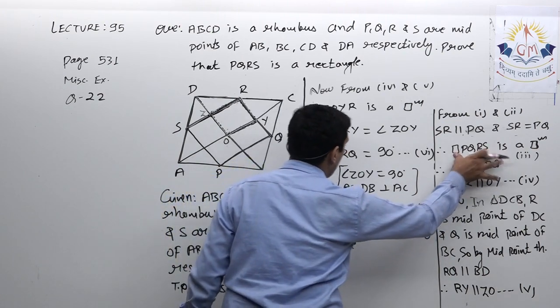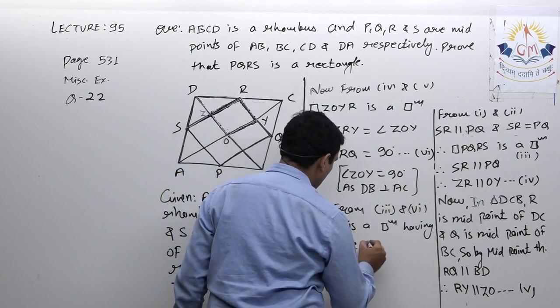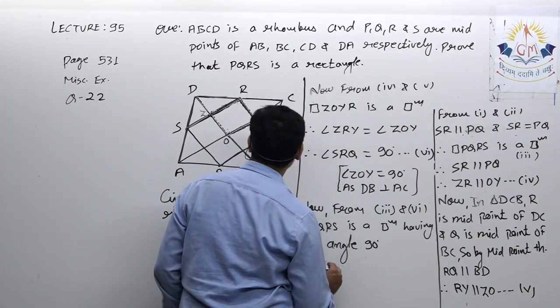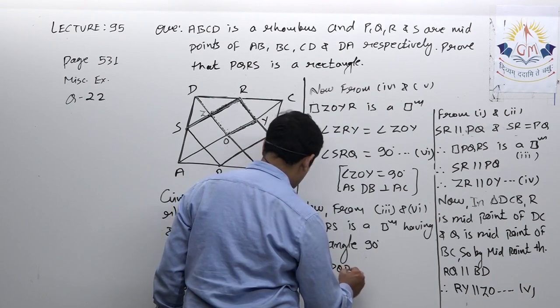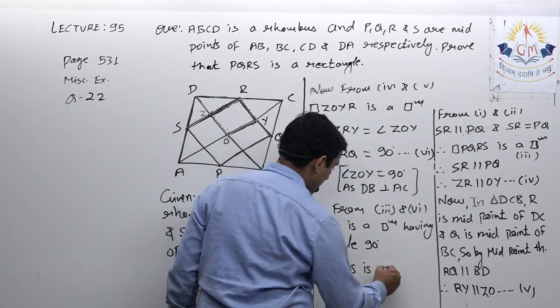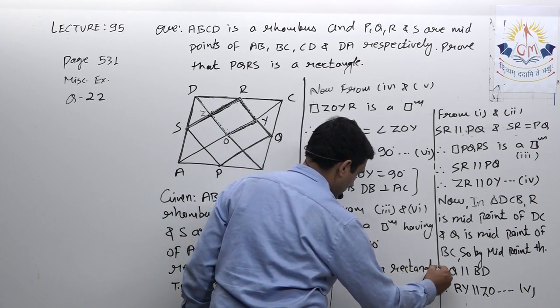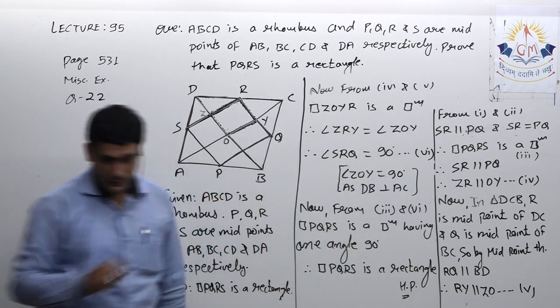Here it's a parallelogram, and one of its angles is 90 degrees. Therefore, quadrilateral PQRS is a rectangle. Hence proved. Okay, so please note it down.